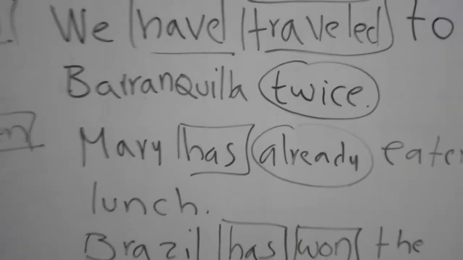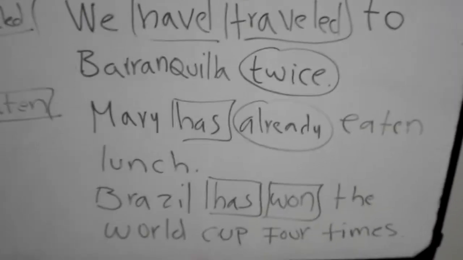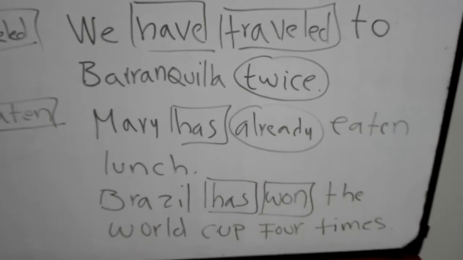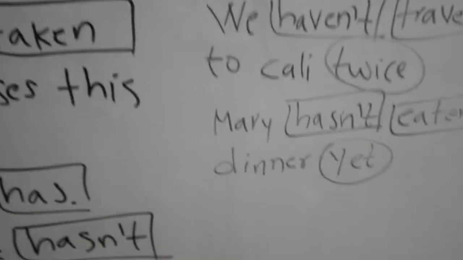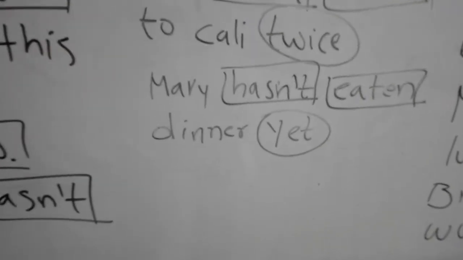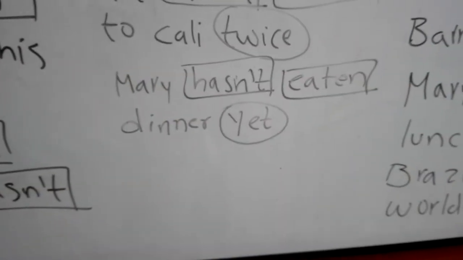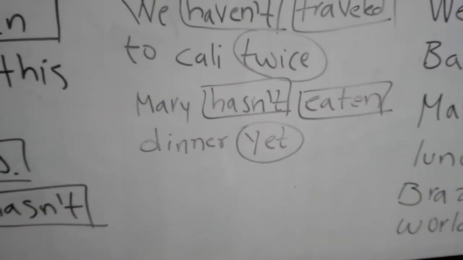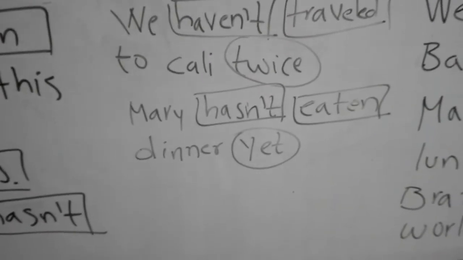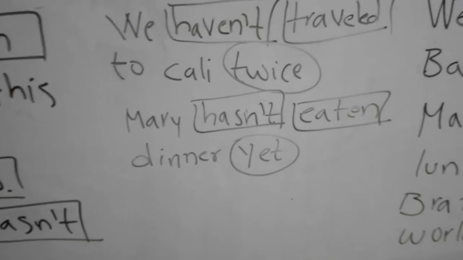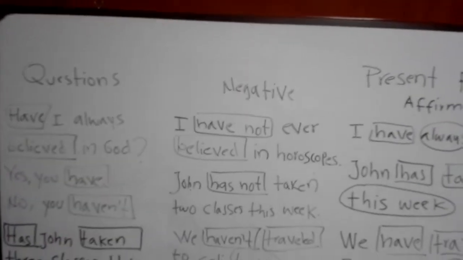Remember, the affirmative says Mary has already eaten lunch. Okay, remember, you eat lunch at midday. This is the affirmative. But in the case of the negative sentence, we say Mary hasn't, the negation, eaten dinner yet. Remember, you eat dinner at night, okay, not at midday. So, Mary hasn't eaten dinner yet. So, this way we make negative sentences.